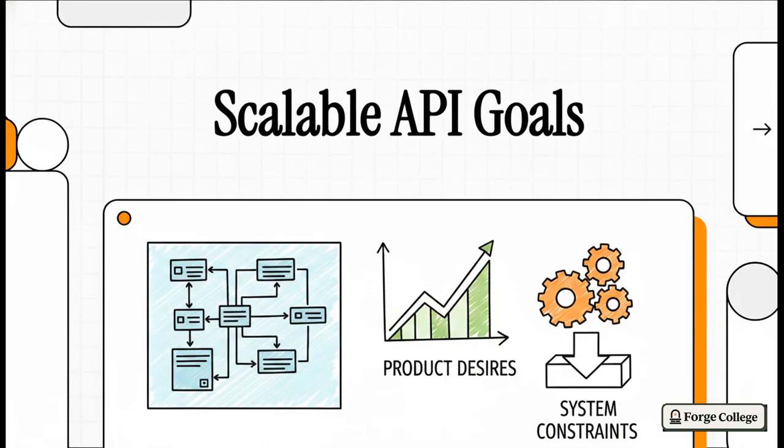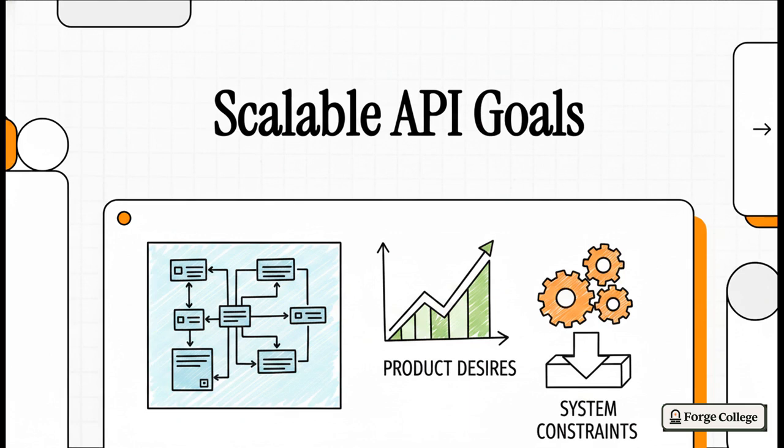Today, we're drafting the engineering blueprint for scalable API architecture. We're picking up right where we left off with our documentation strategy, but now it's time to shift gears. We're moving from dreaming about what a product should do in a perfect world to dealing with the hard, uncompromising reality of system constraints. Because when you're building for scale on the blockchain, you literally can't rely on wishes.